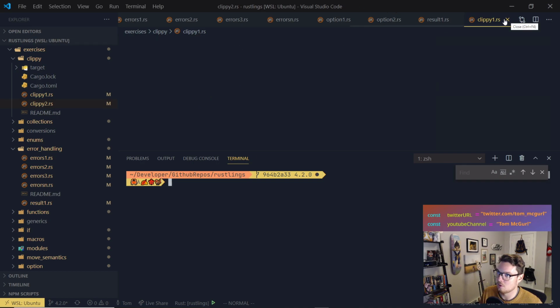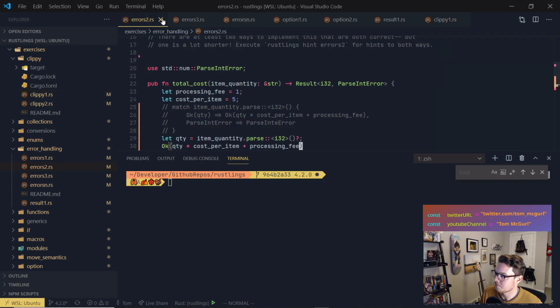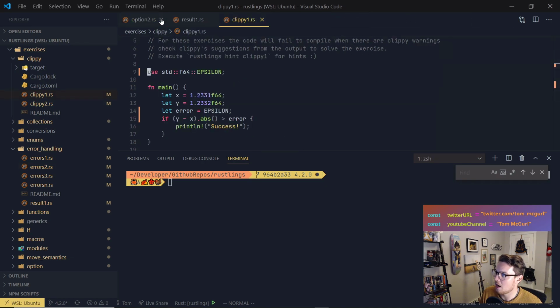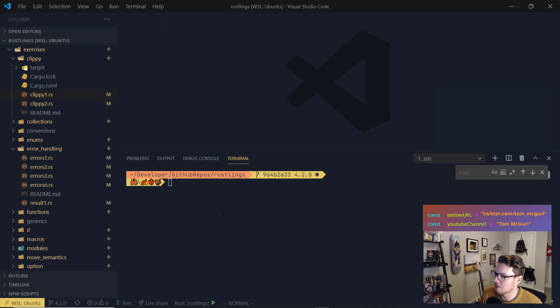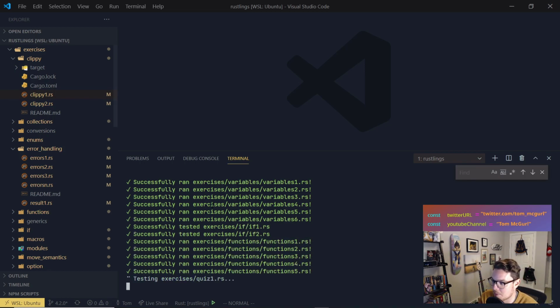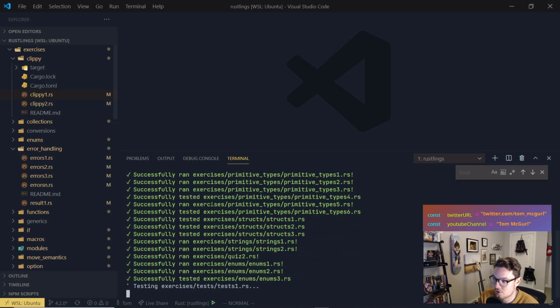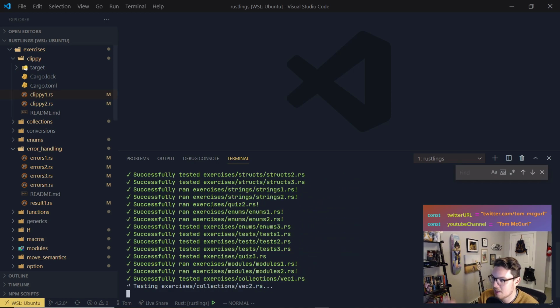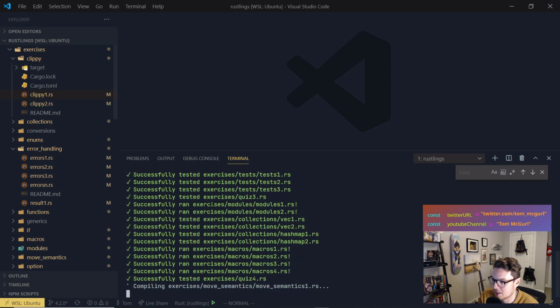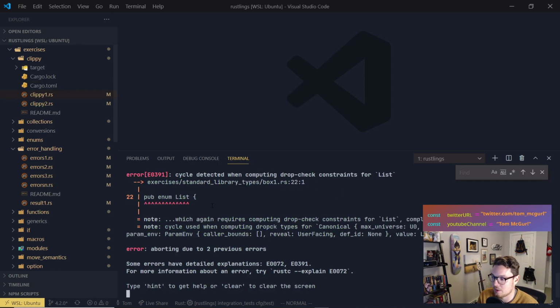We have some of our old exercises that we went through. I can just close some of these out. We did errors, we did option, we did result type, we did Clippy. So what I'm going to do is run rustlings watch, and that's going to kick it off. It's going to show us all the stuff we've done already. So variables, if, functions, we did a quiz, primitive types, structs, we did more quizzes, strings, tests, enum, modules, collections like hash map and vector, macros, move semantics, which talks about borrowing and ownership.